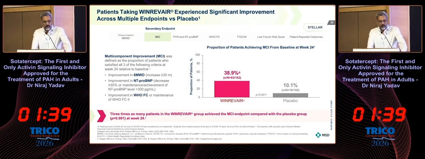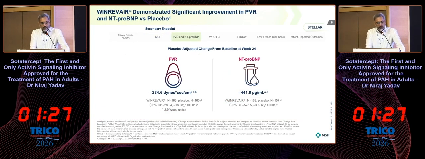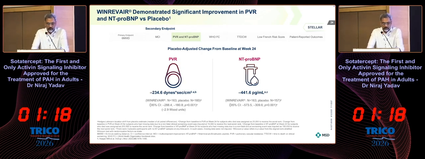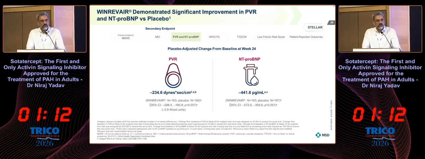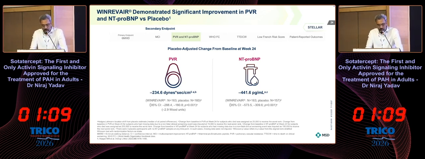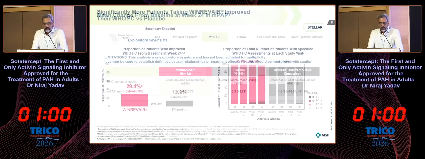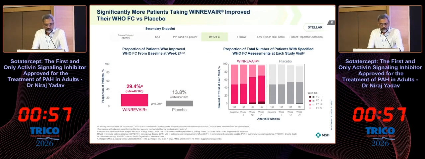Coming to the secondary endpoints, almost 38.9% of patients achieved multi-component improvement, defined by 6-minute walk distance improvement, NT-proBNP, and WHO functional class. It significantly reduced pulmonary vascular resistance adjusted to placebo. If you consider it, it was almost a 2.9 Wood unit reduction, and that is very substantial in this sicker patient population. It also significantly reduced NT-proBNP, and this was not an endpoint, but exploratory mean pulmonary artery pressure data has shown that it significantly reduced the pulmonary artery pressure.